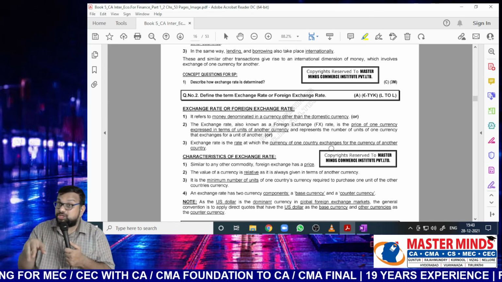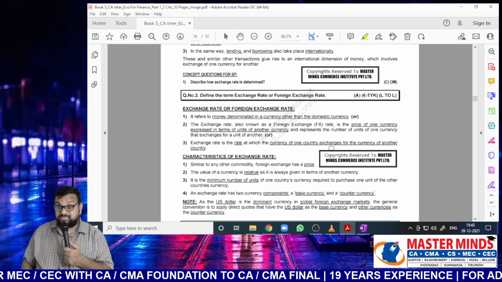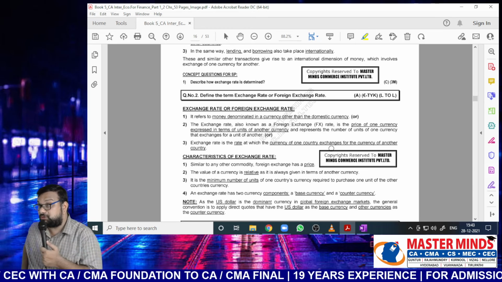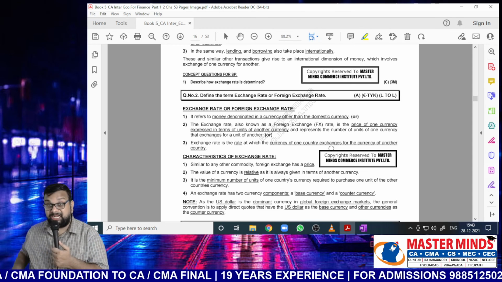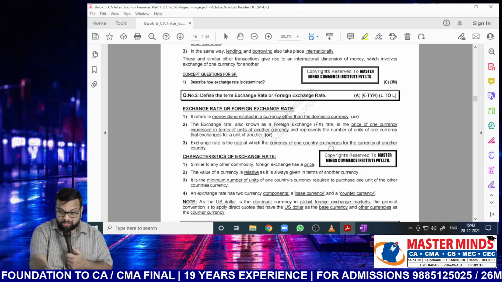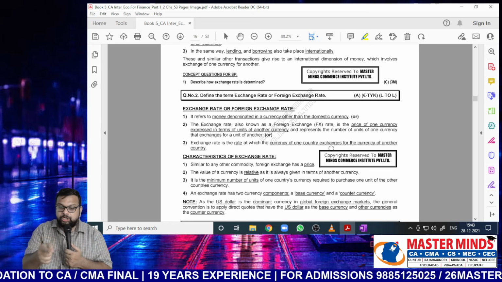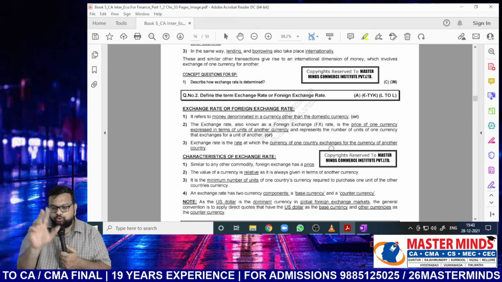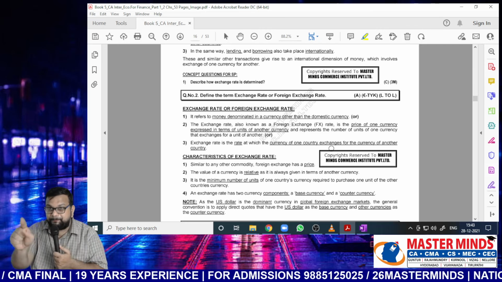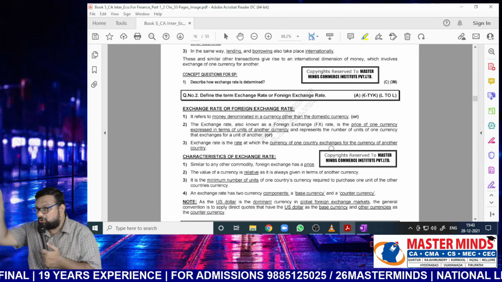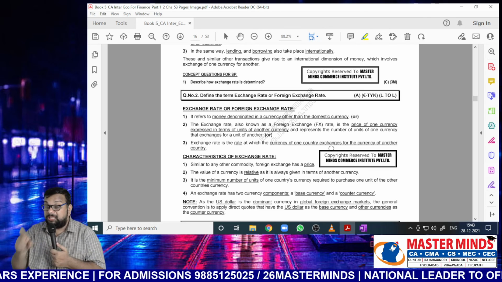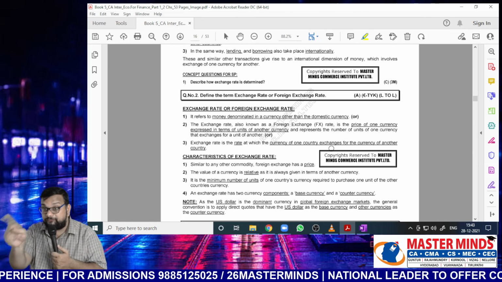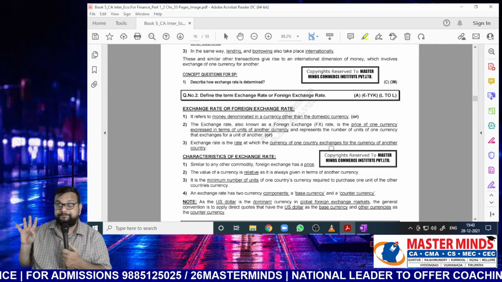Characteristics or features of exchange rate. What are its features? Is it a relative concept or an absolute concept? Every currency has a price in terms of another currency. So all those points are mentioned here. Similar to any other commodity or good, foreign exchange has a price. $1 equals 100 rupees. That means you have to pay 100 rupees to get $1. That means the price of the dollar in terms of rupees is 100.